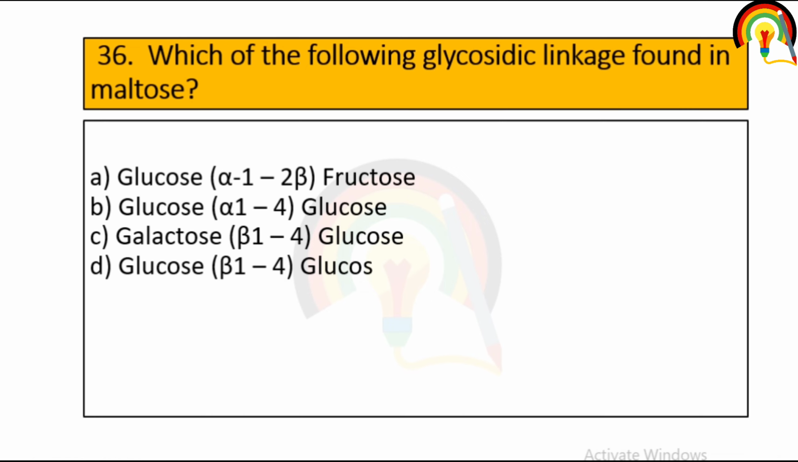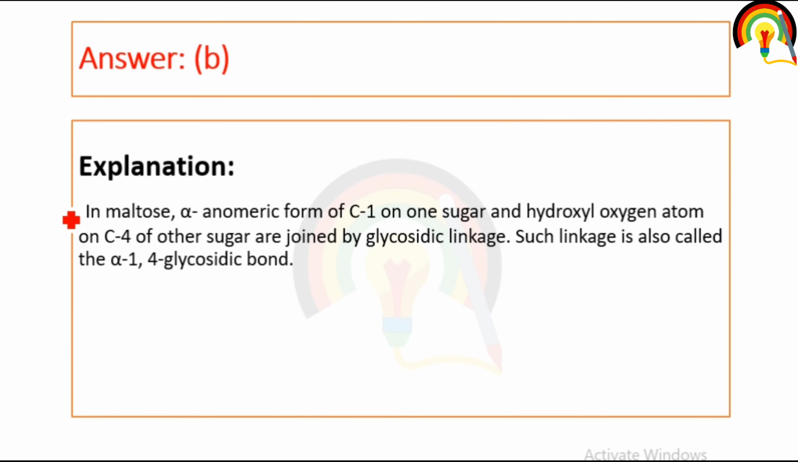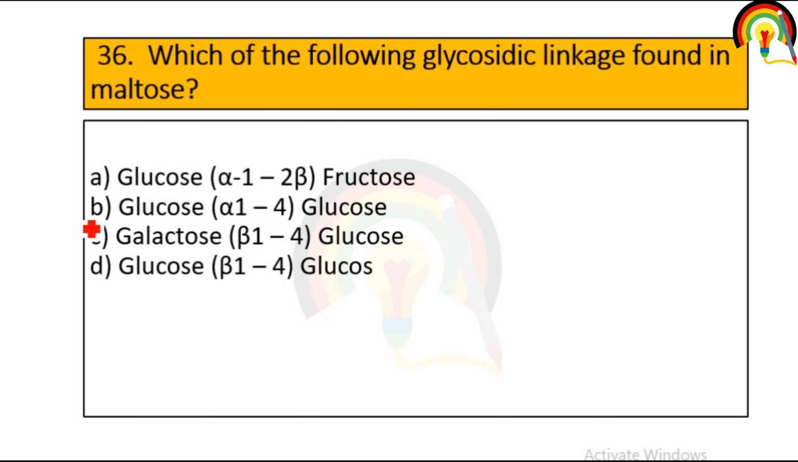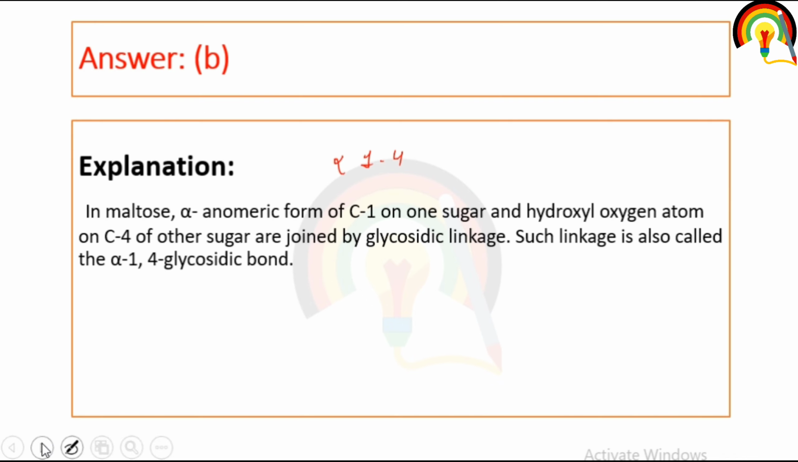Which of the following glycosidic linkages is found in maltose? In maltose, the alpha anomeric form of carbon 1 on one sugar and the hydroxyl oxygen atom on carbon 4 of the other sugar are joined by a glycosidic linkage. So a 1,4 glycosidic bond is there, and such a linkage is called an alpha 1,4 glycosidic bond. Maltose is made up of two glucose moieties, and the bond between them is an alpha 1,4 glycosidic bond.